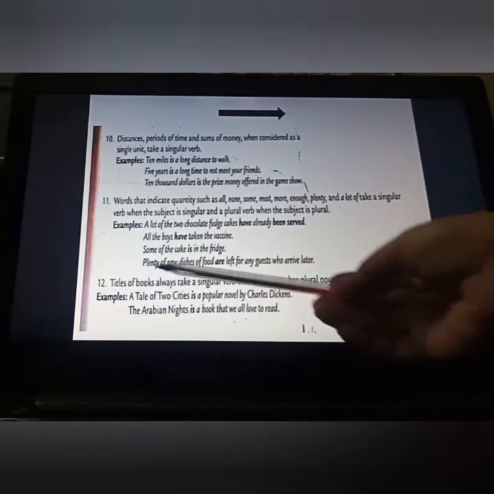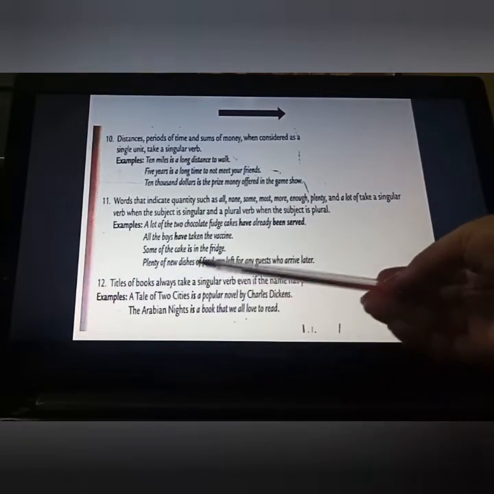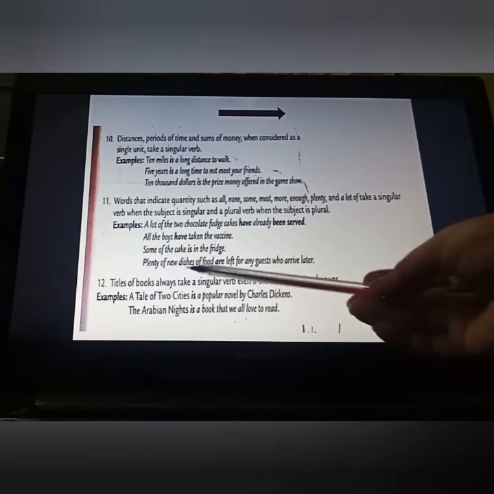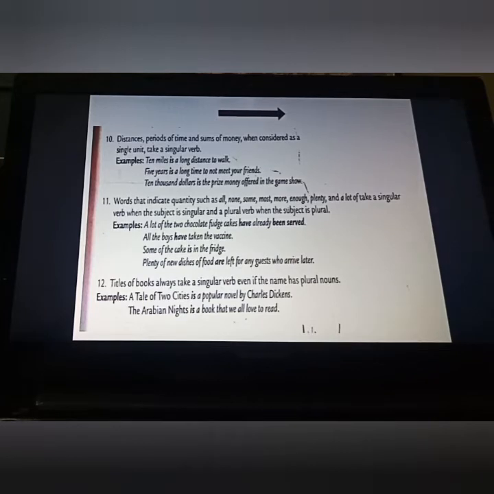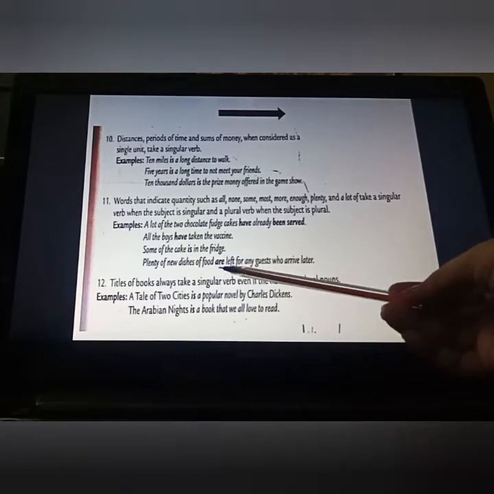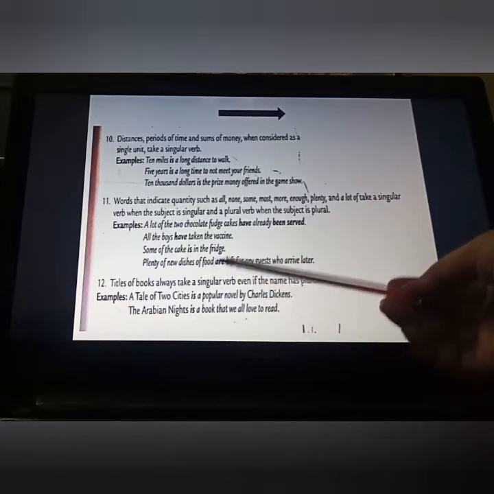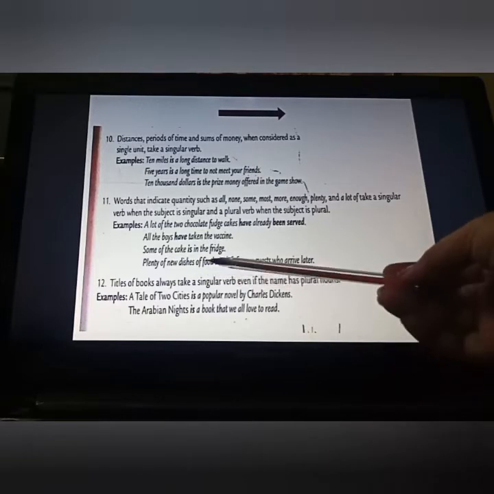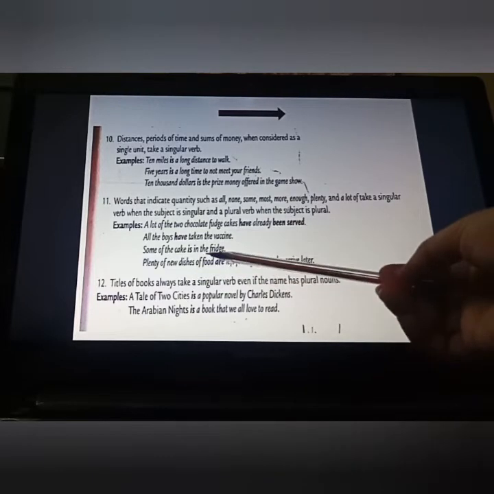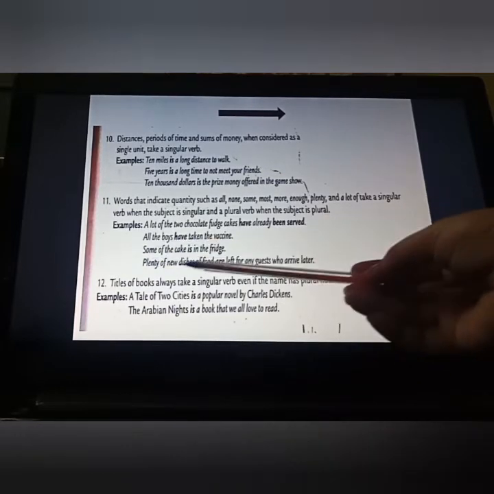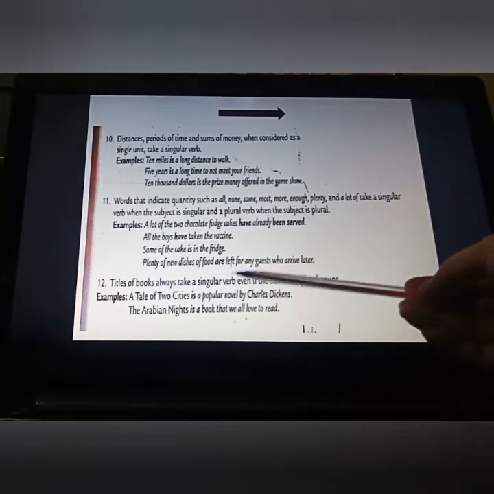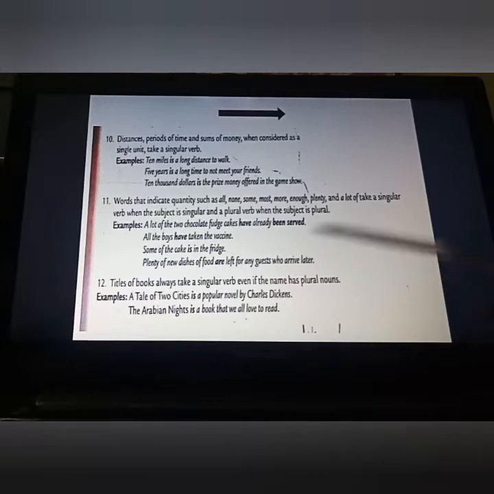Plenty of new dishes of food. Now here we are talking about new dishes. Okay, and even food is what? Uncountable. So food will remain food only. So just near the blank we have seen that an uncountable noun is given, which means it will remain unchanged. With this also we have to put a plural verb here. So, plenty of new dishes of food are left for any guest who arrives later.